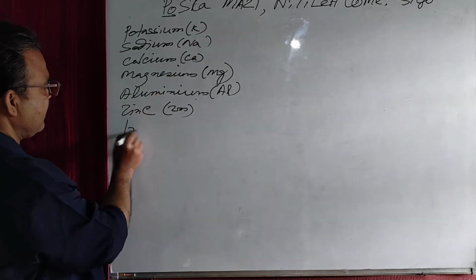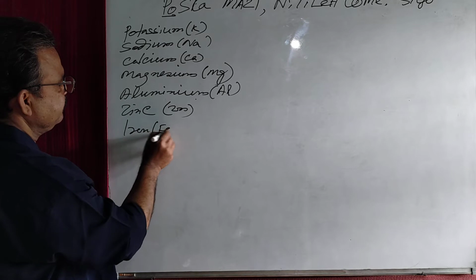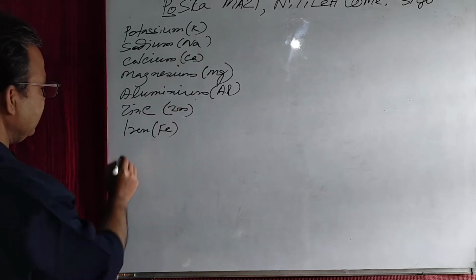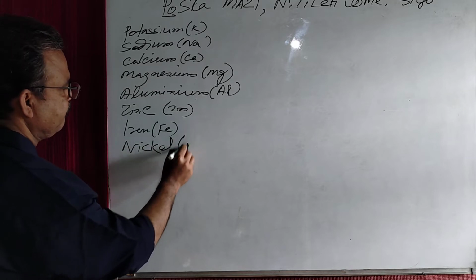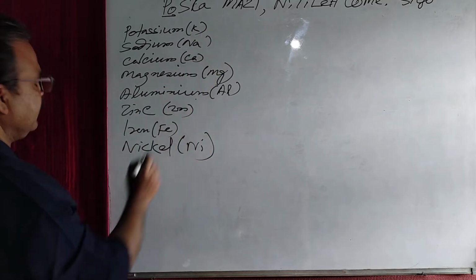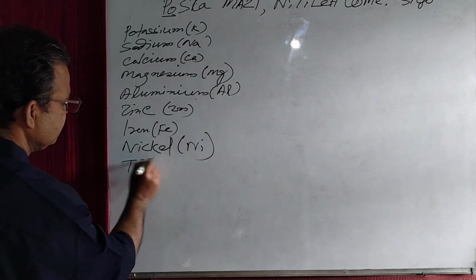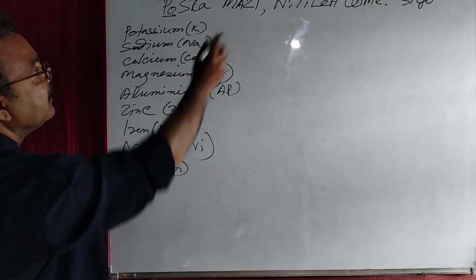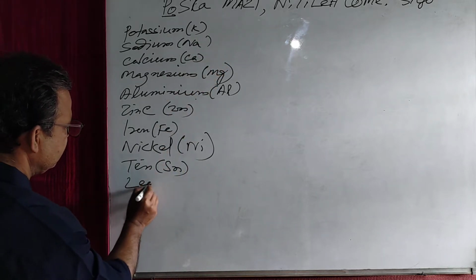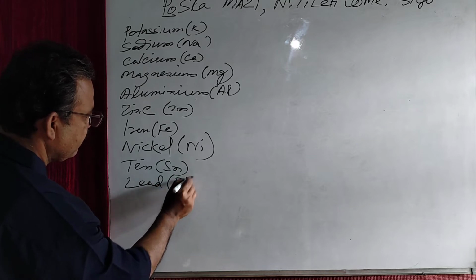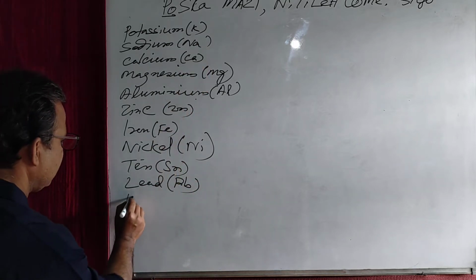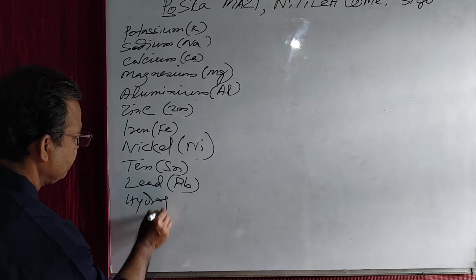Then I, iron. Then Ni, that is nickel. Then Ti, that is tin. Then Le, lead. Then H, hydrogen.